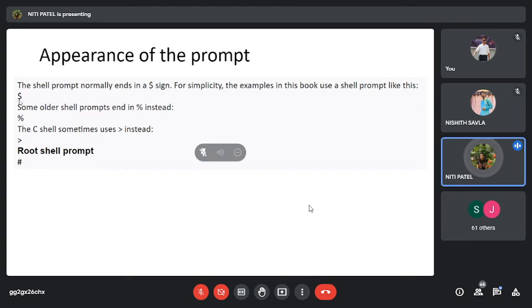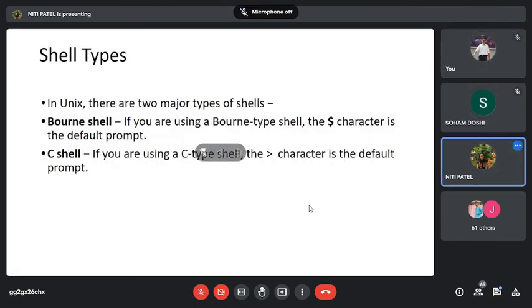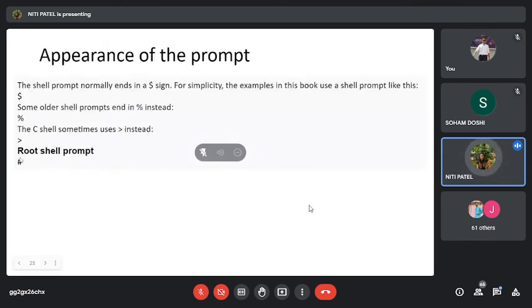So see, you have a prompt like dollar for a normal user. Initially, in older days, it was a % sign. If it is a C shell, sometimes you will get this type of shell. If it is a root, you will get this type of shell. So as I said, if you want to know which shell it is, you have to type that echo command and you will get to know in which shell you are, whether it is a dollar shell, a percentage shell, C shell or a root shell. Okay? Clear? Yes, ma'am. So if it is a Bourne shell, you have a $ sign. If it is C shell, you have this angular sign. So this is Bourne shell, this is root shell, this is C shell.